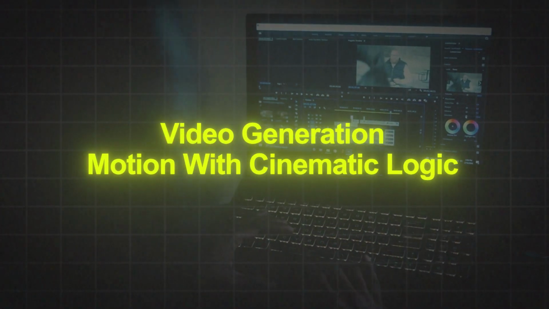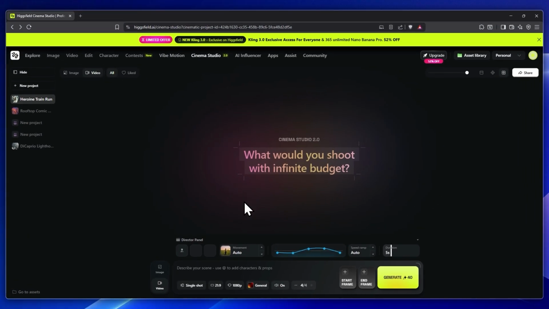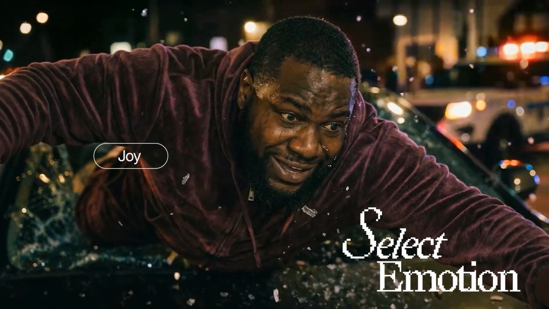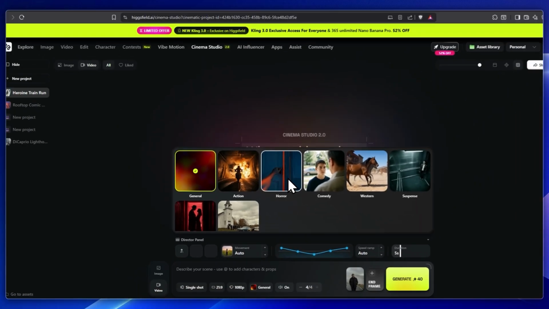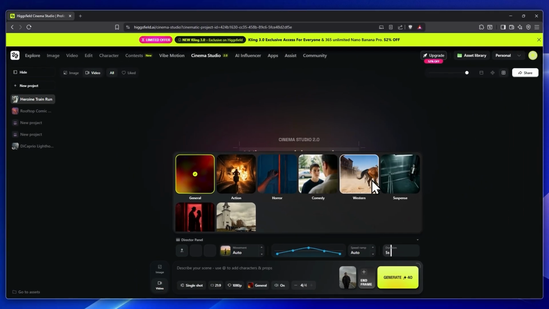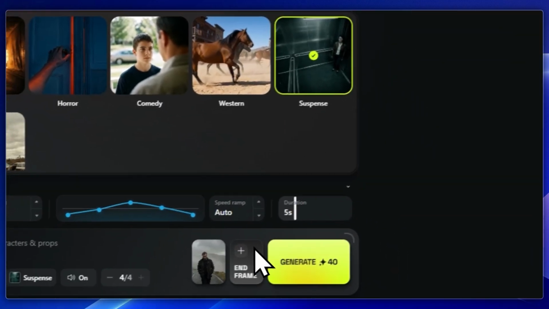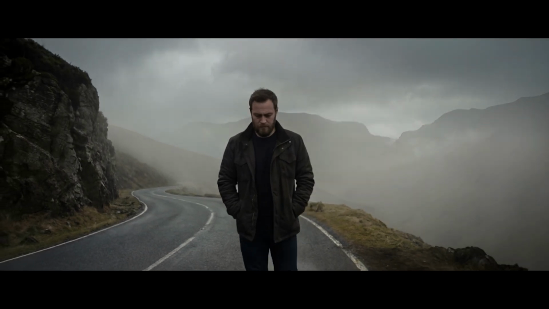Video generation. Motion with cinematic logic. This is where Cinema Studio 2.0 truly separates itself, because motion is no longer generic. Motion understands storytelling. Genre-based motion logic. Cinema Studio introduces genre presets like action, horror, comedy, western, suspense, intimate, and spectacle. And genre doesn't just change the aesthetic. It changes pacing and camera behavior. This is one of the first times AI motion feels intentional, like it was directed.